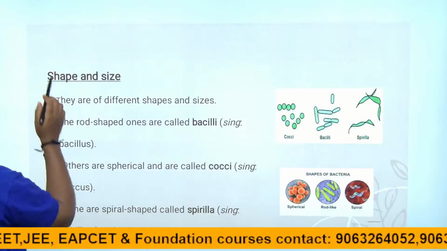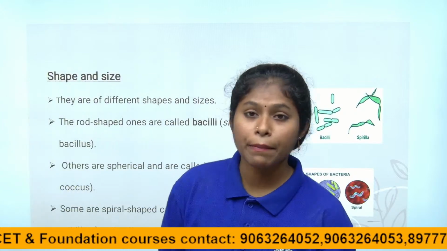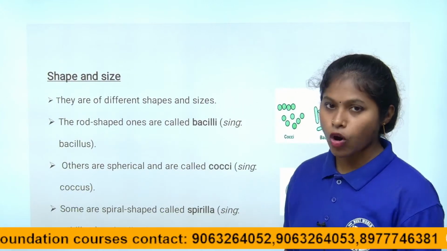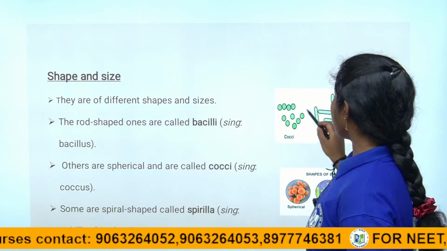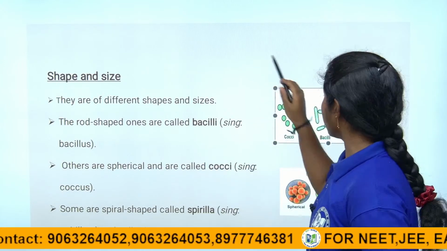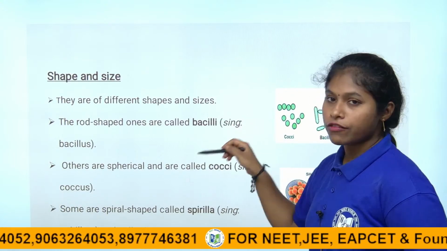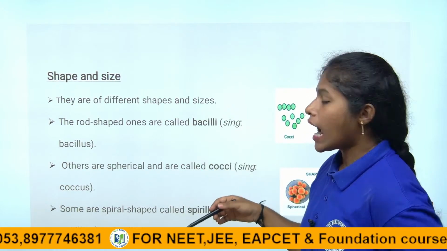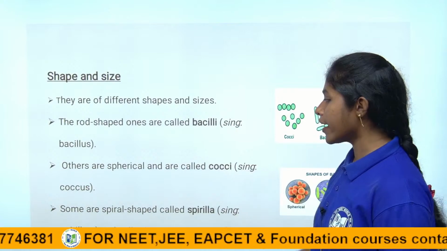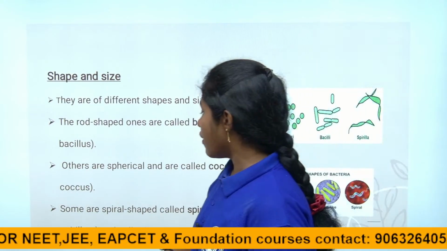Coming to their shape and sizes, they are classified into three types, right children? Coccus, bacillus and spirillum. Another shape is comma shaped, which we call vibrio. The rod shaped ones, in plural form, we call bacilli, and in singular form, bacillus. The spherical shaped ones, in plural form, are cocci, and in singular form, coccus.